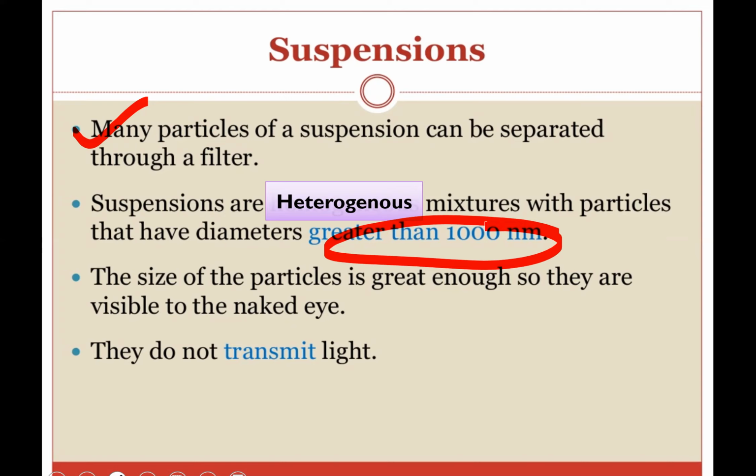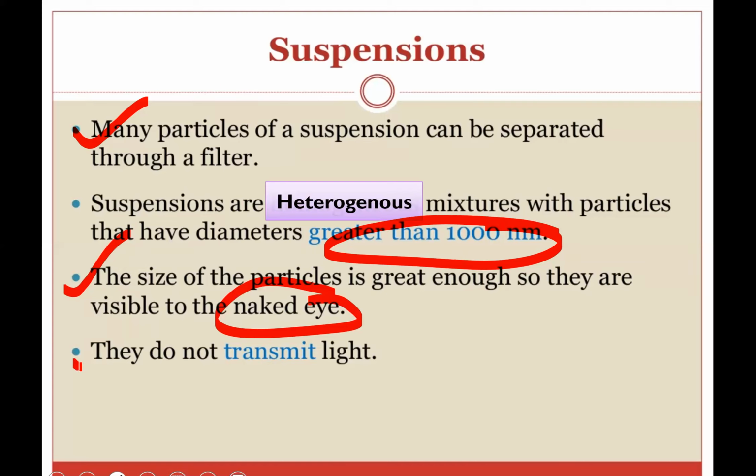And the size of the particles is great enough that they are visible to the naked eye. Because the particle size is bigger, we can easily see the particles of a suspension with our naked eyes. Naked means without any lens, without a microscope. Like you can very easily see the particles of chalk in chalk water. When you try to dissolve chalk in water, you can very simply see the particles of chalk, because the particle size is great enough that we can see them by naked eye. There is no need to use any kind of magnifying lens.